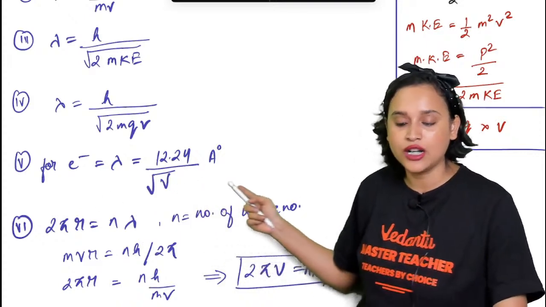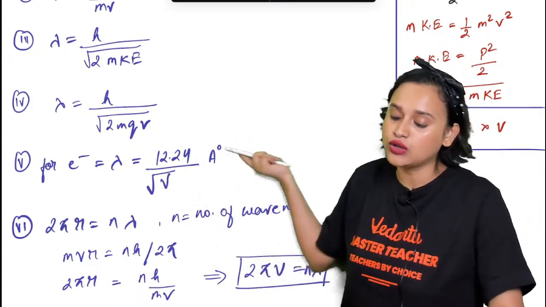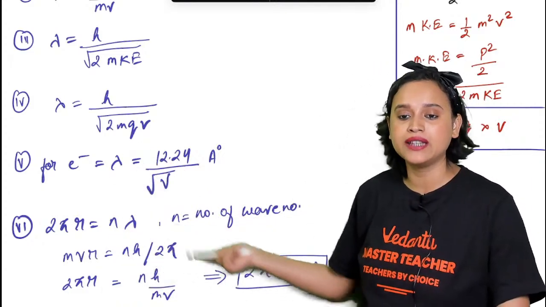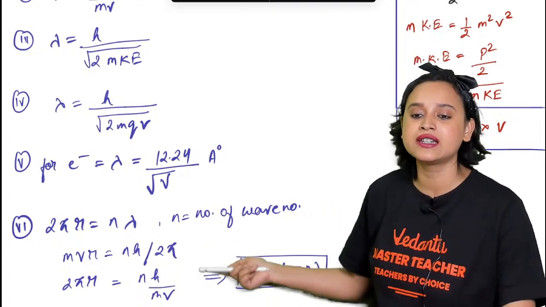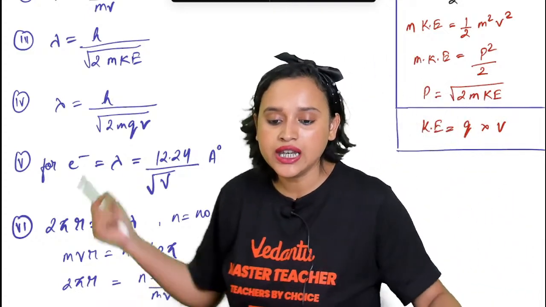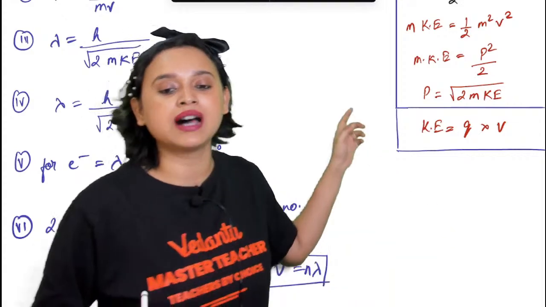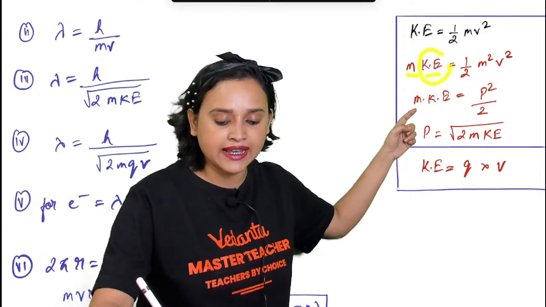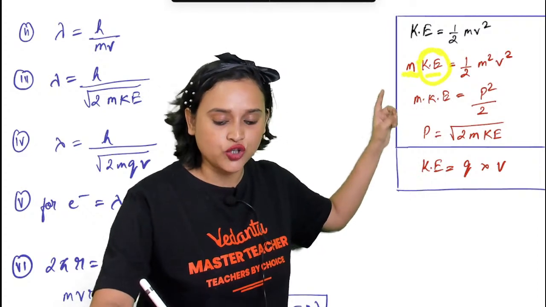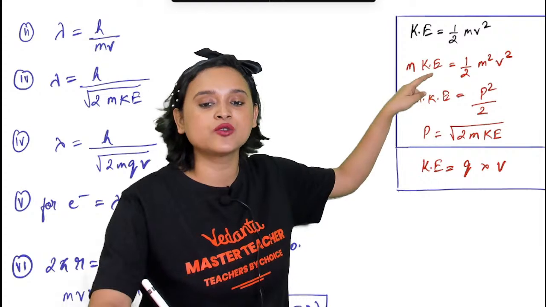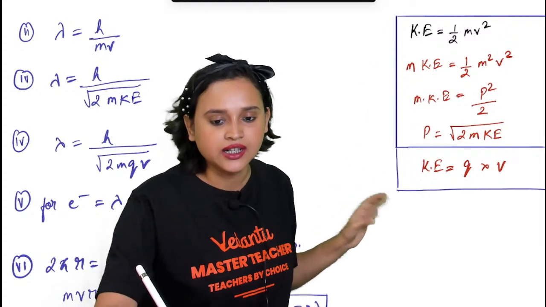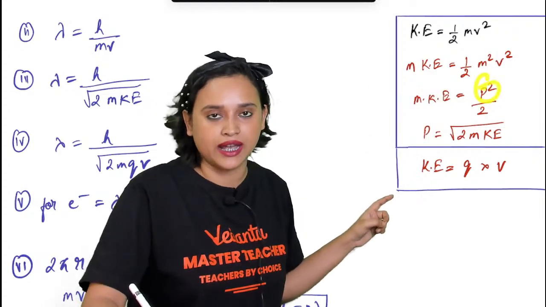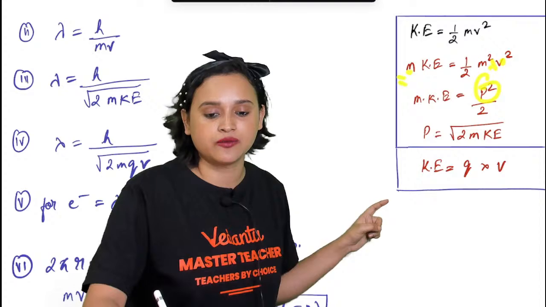So 2 pi r is equal to n lambda, and n is the number of waves. That means that you can write it as mvr is equal to nh divided by 2 pi. That means that 2 pi r is equal to nh divided by mv. What is mKE? Nothing, mass multiplied with kinetic energy. KE is kinetic energy, m is mass. So you have multiplied mass with kinetic energy just to make it p square. Both the sides we have multiplied with mass.